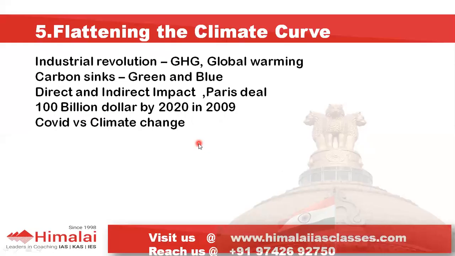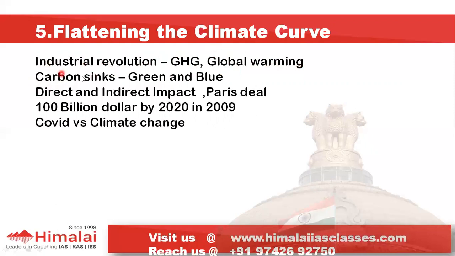So this article basically argues that we have seen such a huge response from people all over the world in order to fight the COVID pandemic, where we have faced such an economic crisis as well. Okay, so why is the same response not available for climate change, although it might be the same, or it might be a bigger problem than that. Okay, so it tells us about the climate curve, which starts with a true curve, which is greenhouse gas emission, which increased after the industrial revolution, and global warming, which happened as a result of greenhouse gas emission.